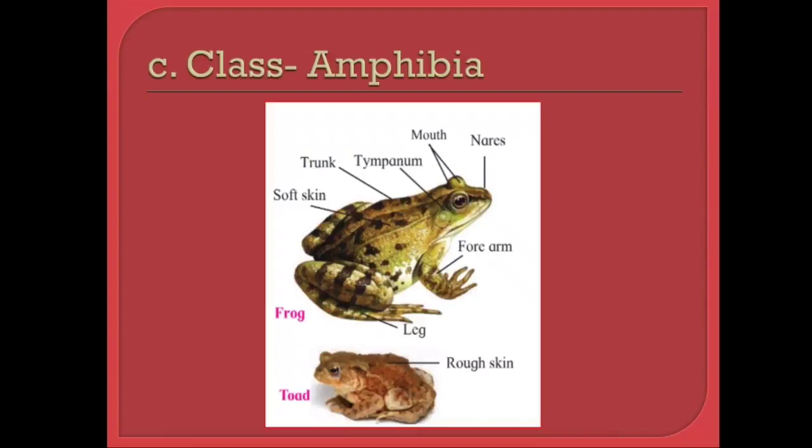They have 2 pairs of appendages. Digits are without the claws. Exoskeleton is absent. Skin is without any derivative and usually kept moist for respiration. External ear is absent but tympanum is present. Neck is absent. Eyes are prominent with eyelids. For example, frog, salamander, etc.